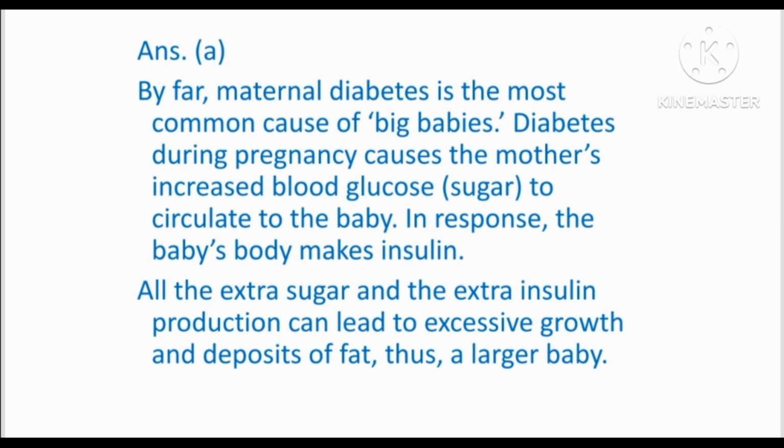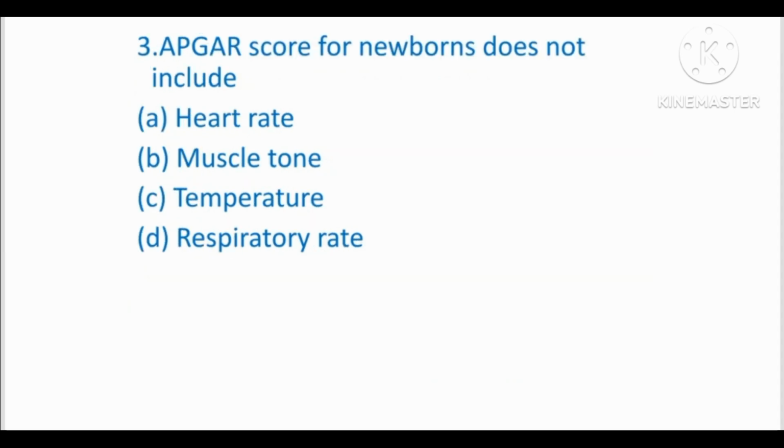In response, the baby's body makes insulin. All the extra sugar and the extra insulin production can lead to excessive growth and fat deposition in the fetus. That's why a larger baby.